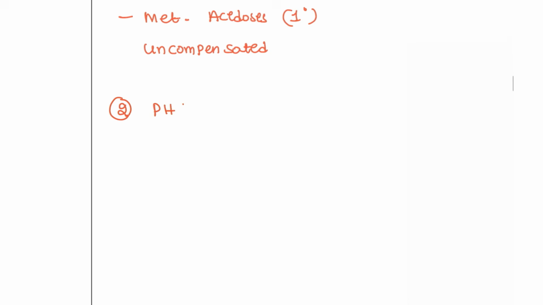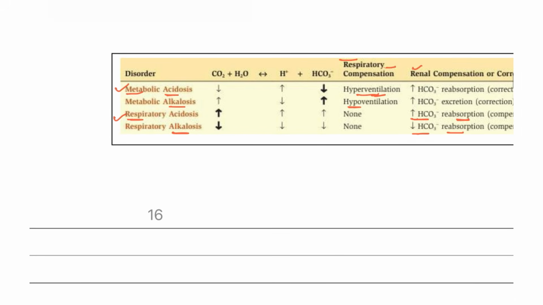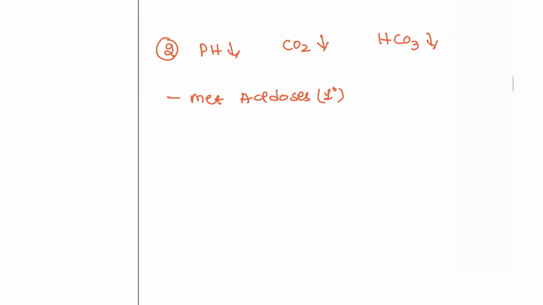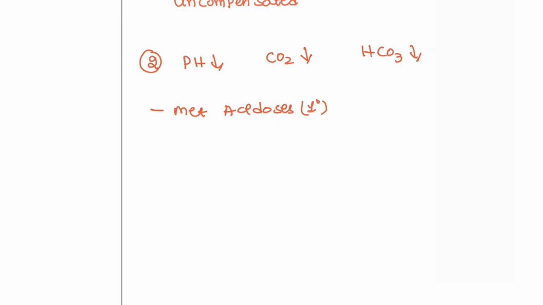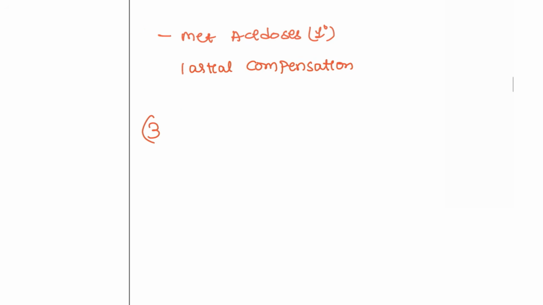Next scenario, next patient. pH is decreased, CO2 is decreased, and HCO3 is also decreased. What is this condition? Again, this is a metabolic acidosis, the primary defect. What is the compensation? Compensation has to be started, hyperventilation. So CO2 has to be decreased in this patient, and CO2 is decreased here. So this is a partial compensation. That means compensation has started. The lungs are restoring it.